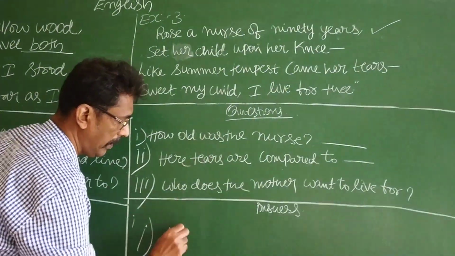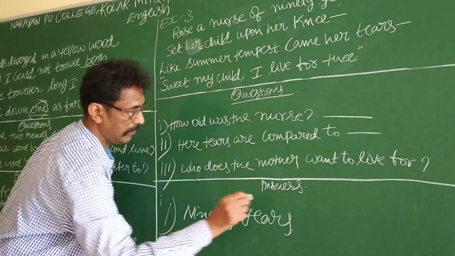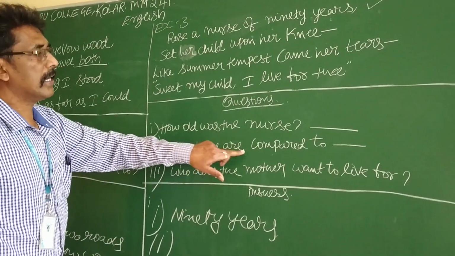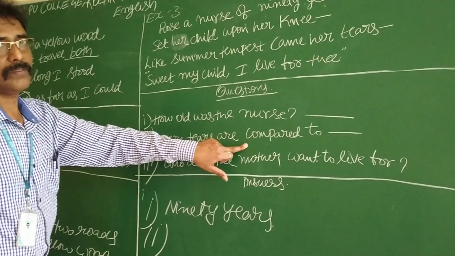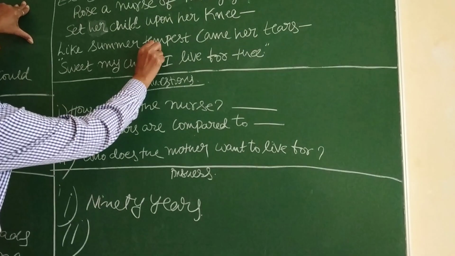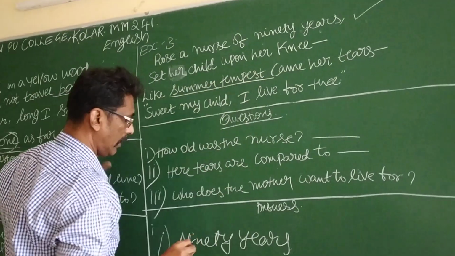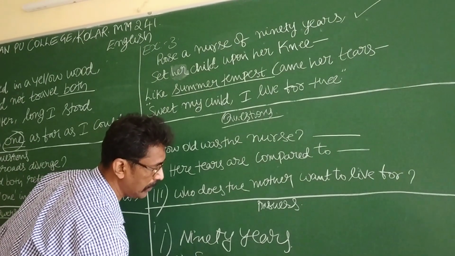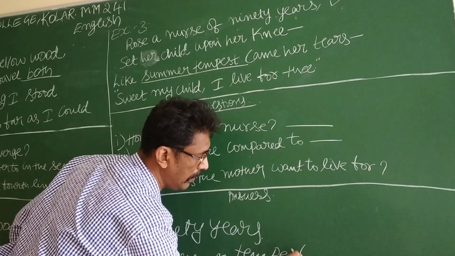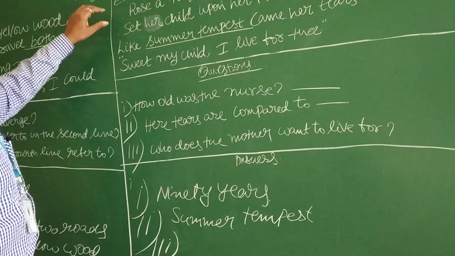So, 90 years. Second question. Here, tears are compared to what? Difficult question. Like summer tempest came her tears. What is the answer? Answer is summer tempest. This is the answer.